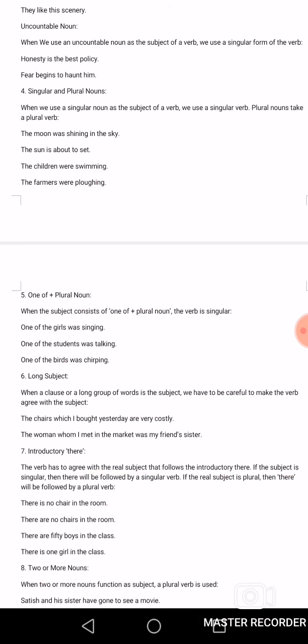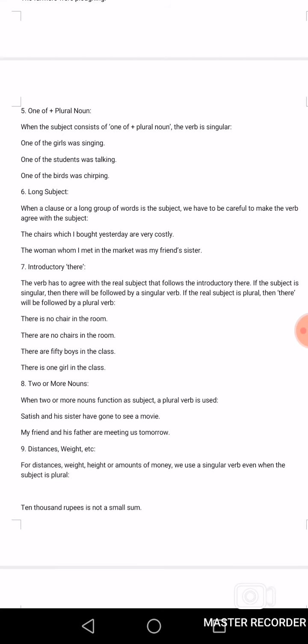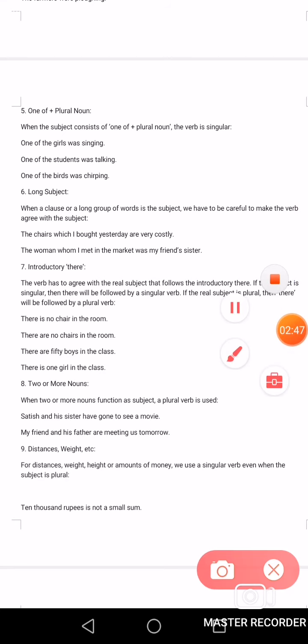Now come to next point, one of plus plural noun. When the subject consists of one of plus plural noun, the verb is singular. For example, one of the girls was singing. Here the verb is singular. Was is singular. One of the students was talking. Because here one of plus plural noun.